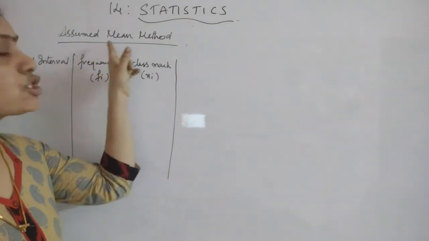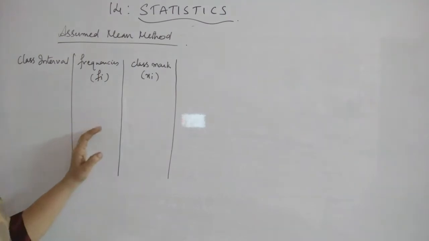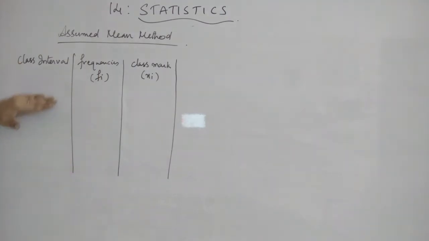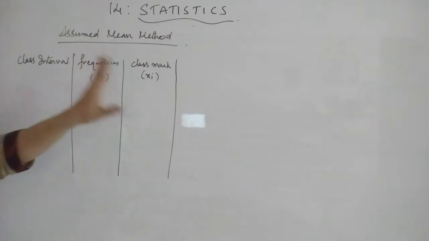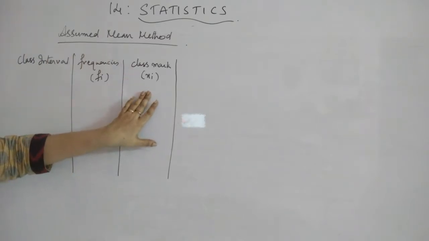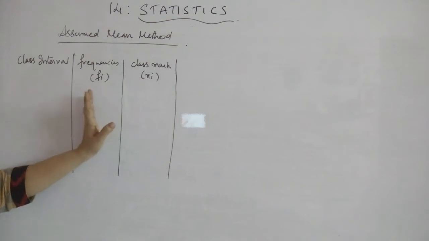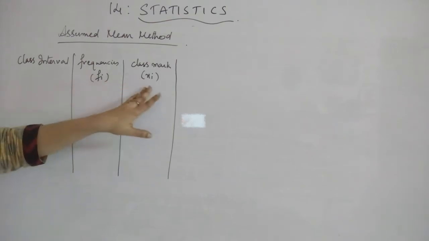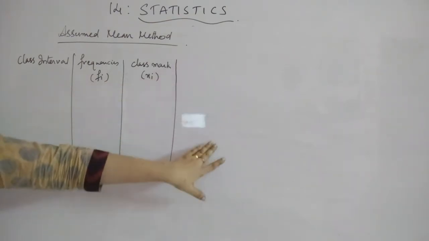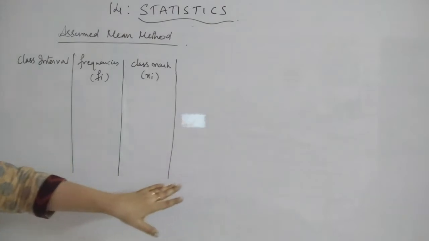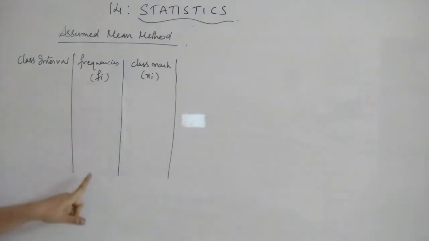The second method is the assumed mean method. In this method, suppose your question has class intervals and frequencies given. First you find the class marks. Normally in the direct method, you multiply fi and xi in another column, take the sum of that and divide by the sum of the frequencies.